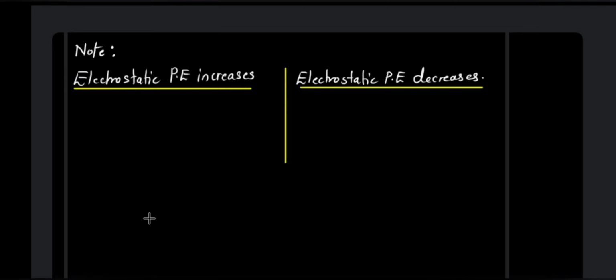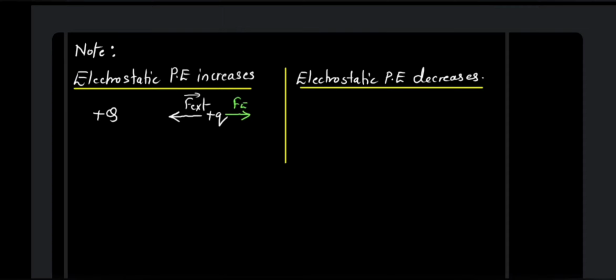Supposing I have a source charge of plus q, and I take a test charge of similar kind, that is positive, plus small q, and try to get it closer. I apply my external force and try to get it closer to the source charge. What is going to happen over here? Will this be a positive work or negative work? Obviously it is going to be a positive work. Why? Because there will be a force of repulsion over here. Both are positive charges. That means the source charge is going to try and repel this test charge.